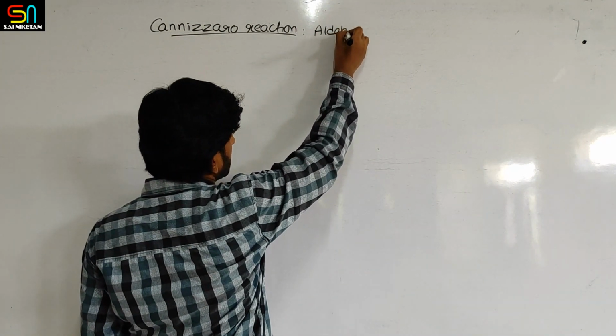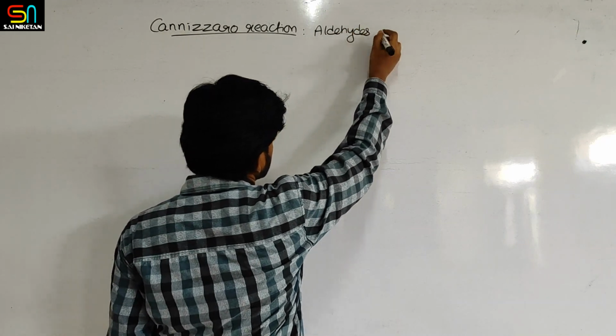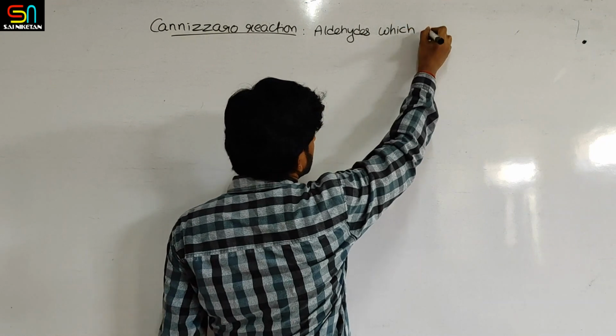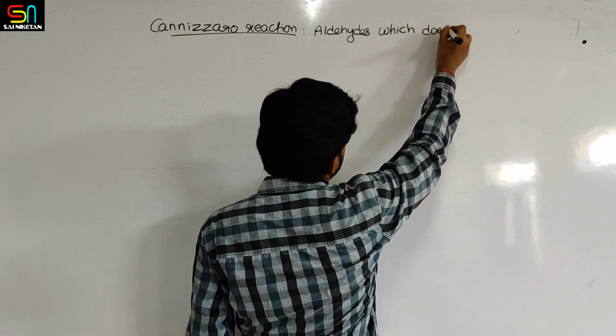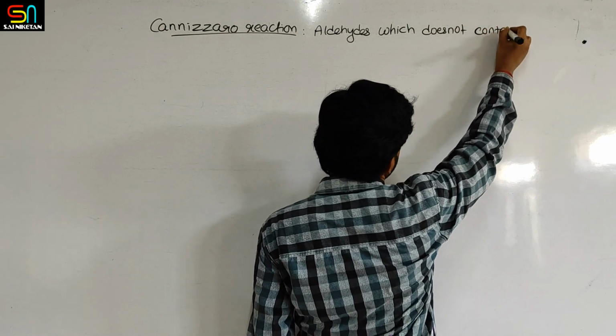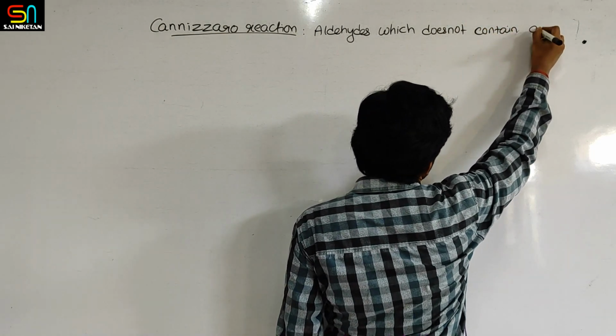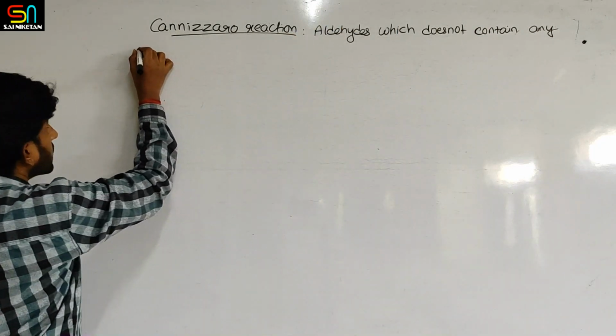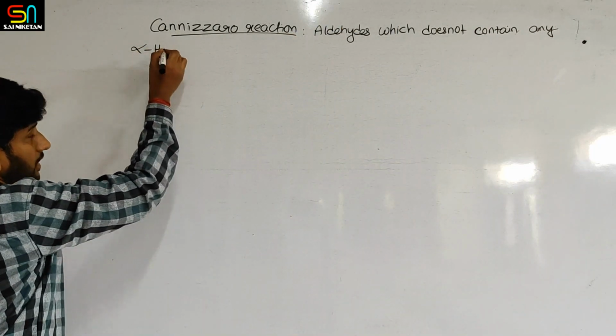Aldehydes which do not contain any alpha hydrogens